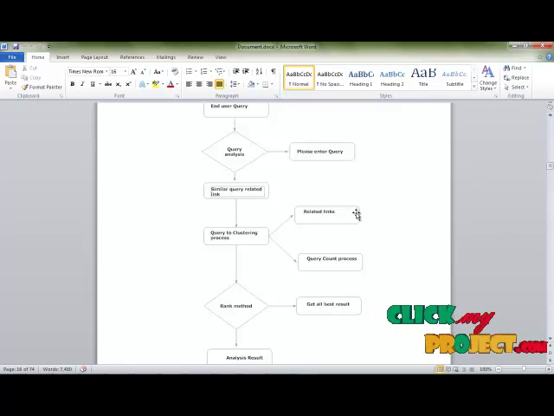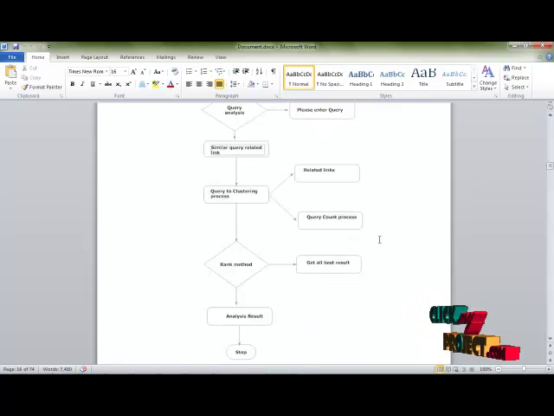Then we get the best results. The best result process takes the top 50 ranked data and merges them. The total rank is the merging of all the data. Then finally the analyze process. Stop.